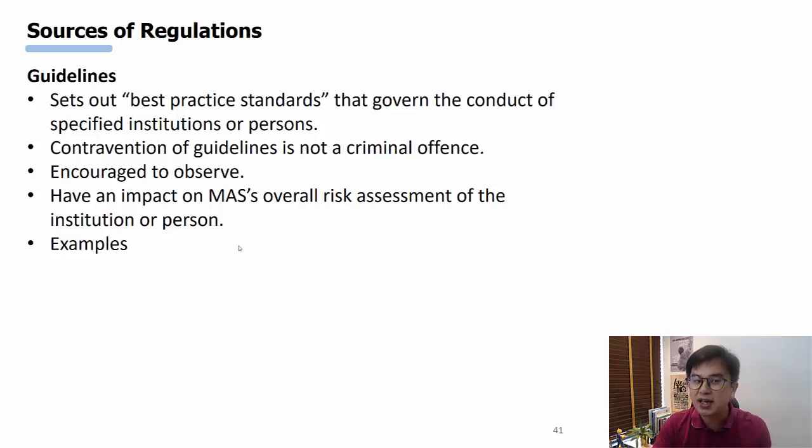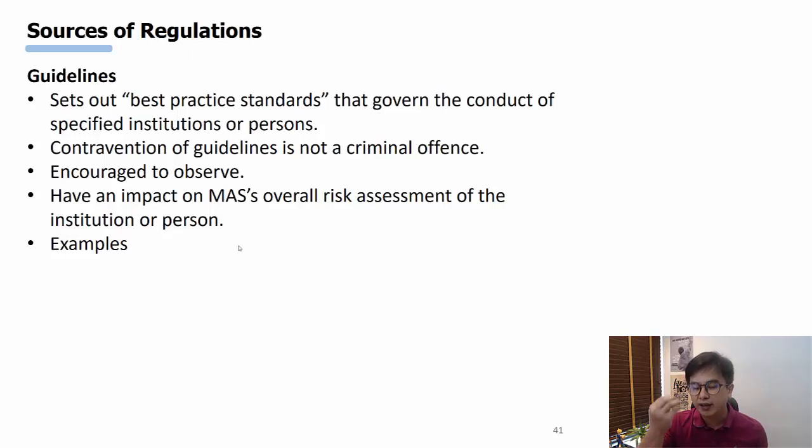But if you breach the guidelines, you will get reprimanded. It is about the reputation, right? If you don't follow certain guidelines, your business will be affected based on your reputation, because people will know that, oh, this bank, or this financial institution, actually breached certain guidelines. But they are not criminal offenses such that they constitute a fine or a criminal offense where you need to go to jail. Okay, so these are guidelines. They are encouraged to be observed. So like I said, reputation has an impact on MAS's overall risk assessment of the institution, right?